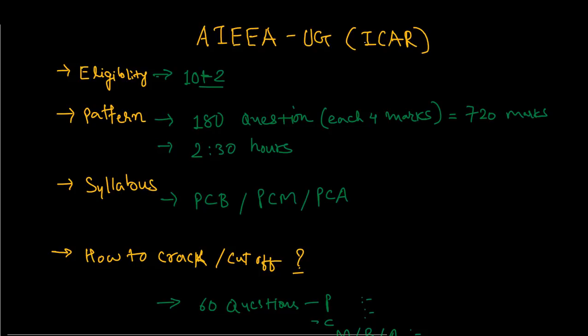First of all, what is ICAR? ICAR is the Indian Council of Agriculture Research. That is the institution that provides admission in universities all over India for the agriculture program. They provide fellowships and support for the study of UG programs, postgraduation programs as well as PhD programs. So AIEEA is the All India Entrance Examination for admission in undergraduation programs. We are talking about the undergraduation programs.